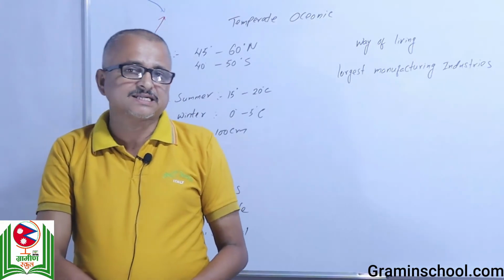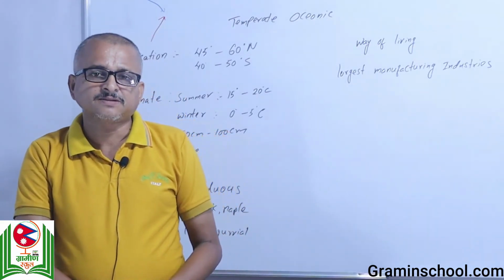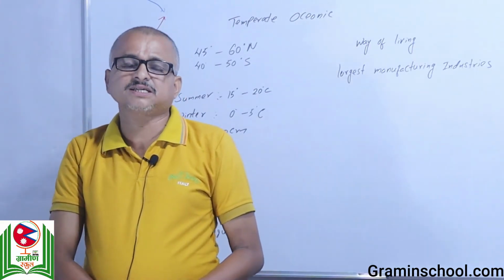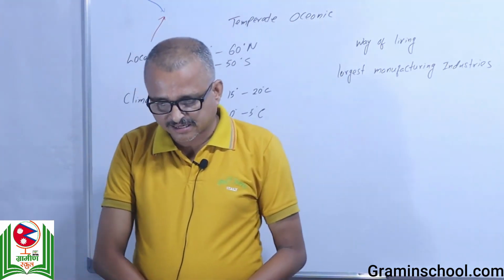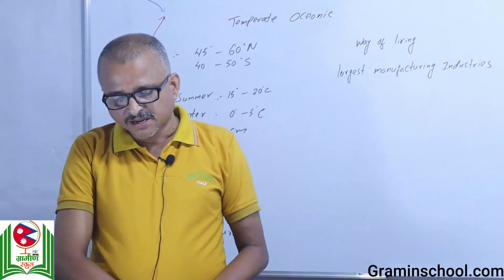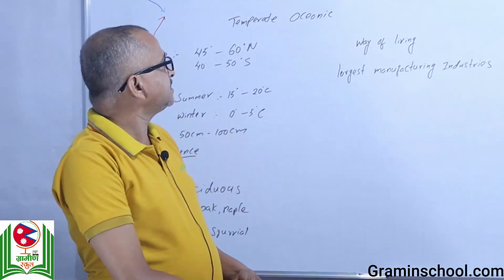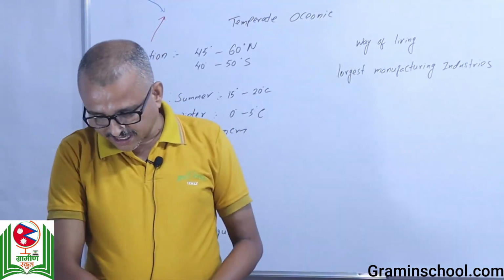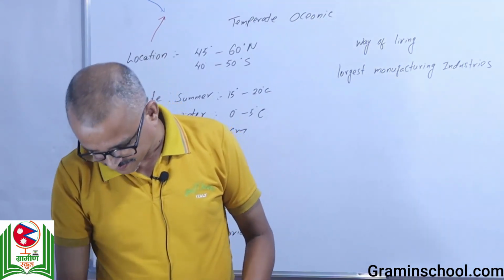Japan and Chile: there, Japan is the leading fishing industry in the world, followed by Chile. So these are the economic activities and the way of living of people who live in the temperate oceanic climate, I mean the St. Lawrence type of climate. Thank you.